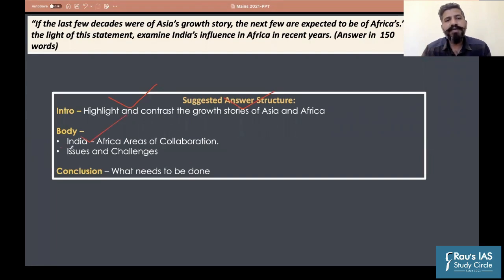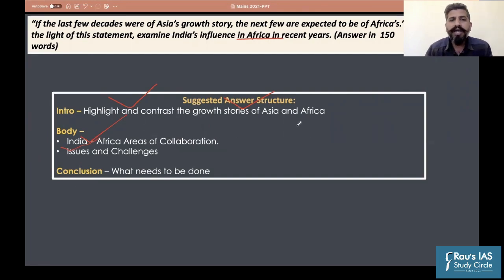So the next part would be issues and the challenges, and finally what India needs to do. That would be a holistic answer where we address all the parts of the question that were asked in the examination. We were required to analyze or examine India's influence in Africa in the recent years. What is meant by examine? We'll first highlight what are the relations and then highlight the issues and challenges. Okay, finally what needs to be done. So we will be examining it properly.